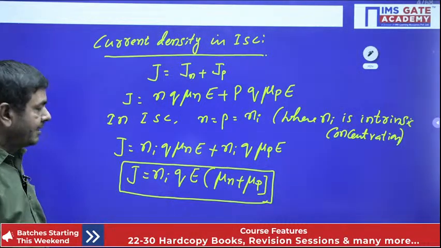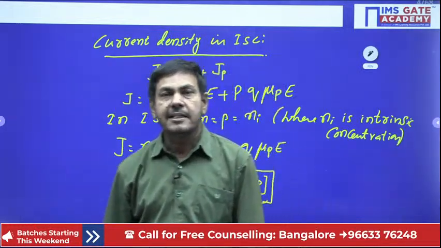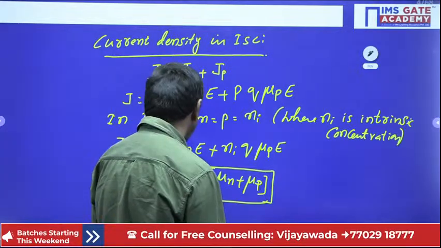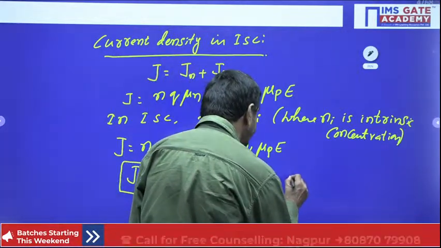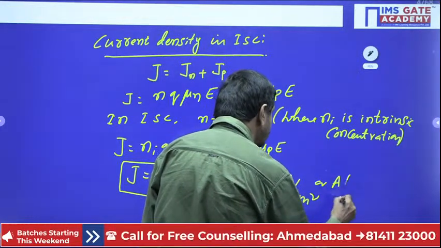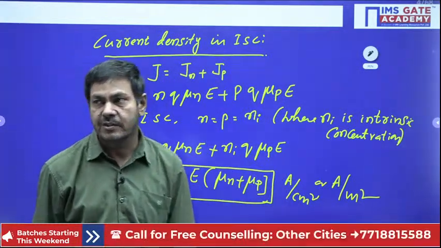Already I gave it. Current density equal to current by area. Current is in amperes. Area is nothing but the cm square. Otherwise, amperes per cm square or amperes per meter square also you can write now. So units I can write amperes per cm square or amperes per meter square also we can write it now. That is allowed now. That is the total current density you can use now.